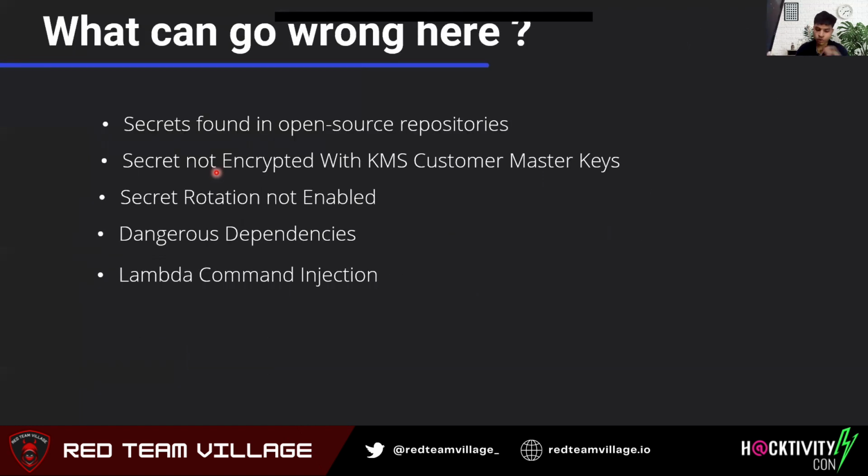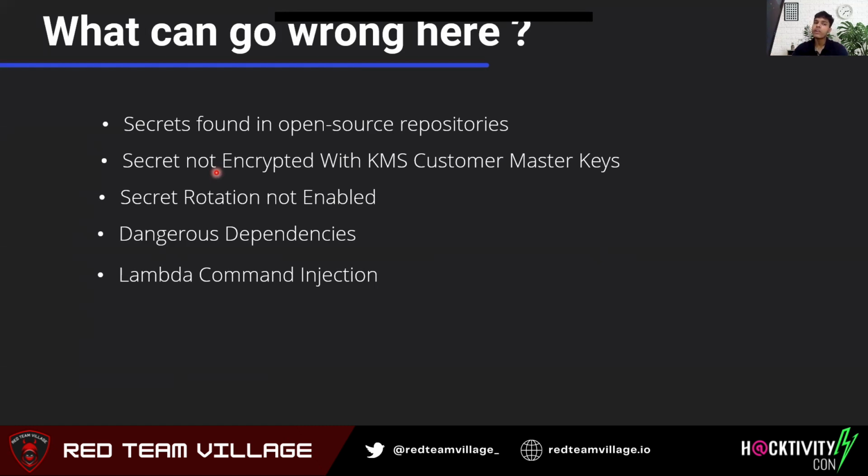And then, what can go wrong, or what misconfigurations you can come across. Maybe you will find the secret in your open source repositories. This is one of the cases which is found these days, and it really results in heavy data loss or breach. And then we have secret not encrypted with KMS customer master keys. Basically, if you're not encrypting your data or secrets with some kind of encryption. In AWS we have something called KMS, which is a key management service, which uses CMKs, and then further uses DEKs to encrypt the data. So it is a good practice to use KMS.